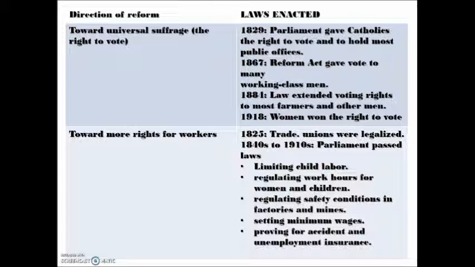On the bottom, we have rights for workers. Unions were legalized, and there were laws passed by Parliament limiting child labor, regulating the number of hours women and children were allowed to work, safety conditions in factories and mines, setting minimum wages, which was the smallest amount that you could be paid to make sure you were paid not below a certain amount, and also starting accident and unemployment insurance. So if you were to get hurt or if you were to lose your job, you were still going to get paid. And that is something that we still have in our country. If you lose your job, the government, our government, will pay you for a predetermined set of time.